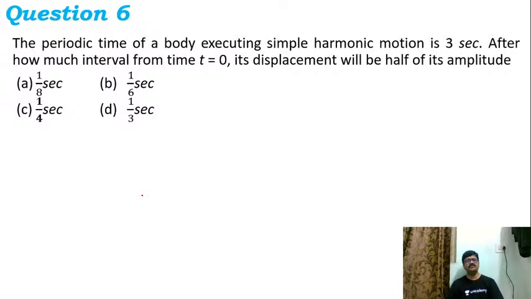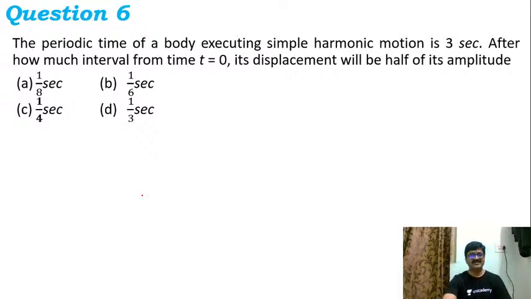Now let us move on to question number 6. In question number 6, the periodic time of a body executing simple harmonic motion is 3 seconds. After how much interval from time t = 0 will its displacement be half of its amplitude, they are asking.